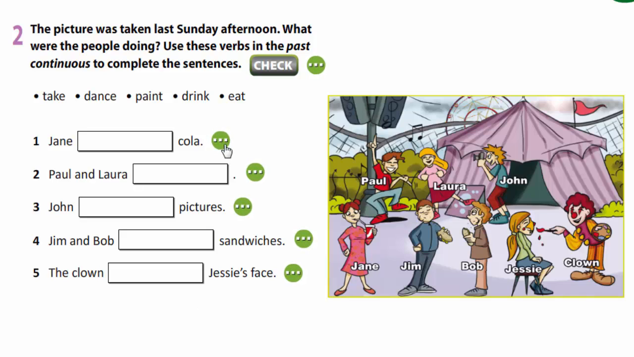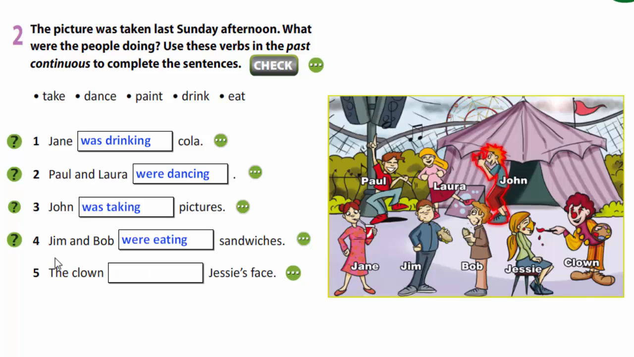Let's check. Jane was drinking cola. Look at Jane in the picture. Paul and Laura were dancing. Look at them. John was taking pictures. Jim and Bob were eating sandwiches. The clown was painting Jessie's face. Look at them.